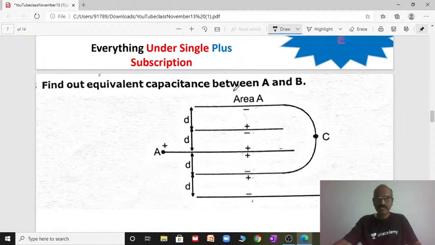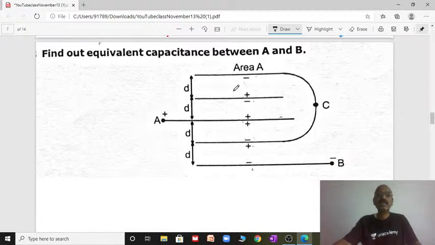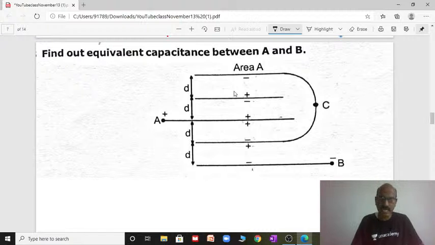Okay, today we are discussing capacitors. Now find out the equivalent capacitance between A and B. If such a problem is given in the exam, they will give you the capacitance value and ask you to find the equivalent capacitance between A and B. In this case, the first step is to give a number to all the plates, and mark which is connected to positive and which to negative, that's it.